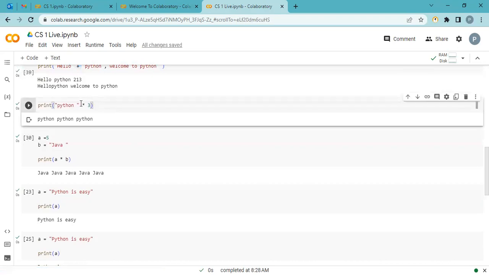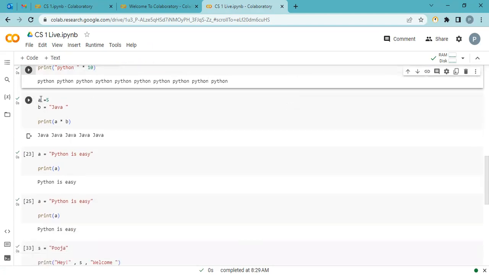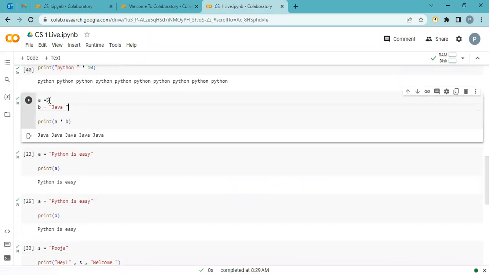Again, most important, if I want to print Python 10 times, then no need to write Python 10 times. I just say multiply 10 and it prints Python 10 times. The same thing we do with variables. My first variable value is 5, my next variable value is Java, and I say A multiply B. What happened? A is 5, B is Java, so it prints Java five times.